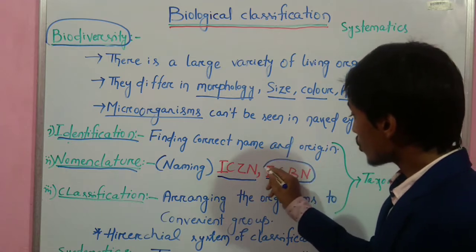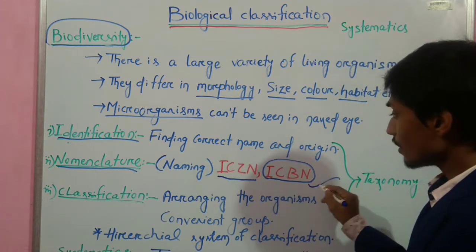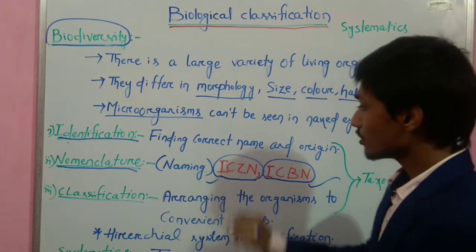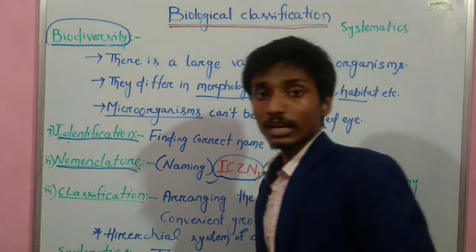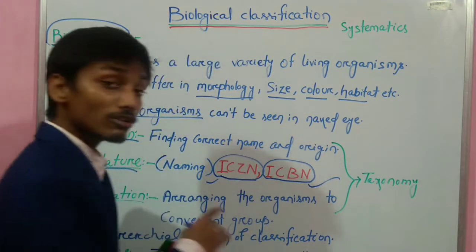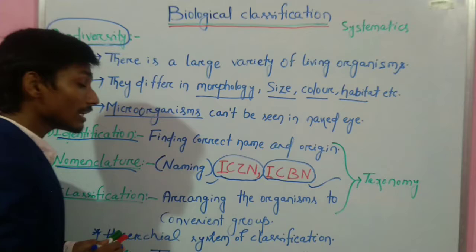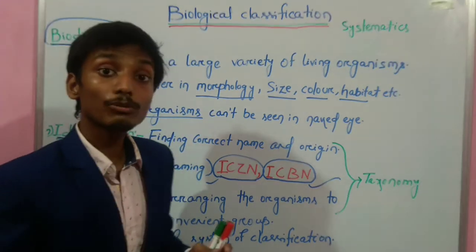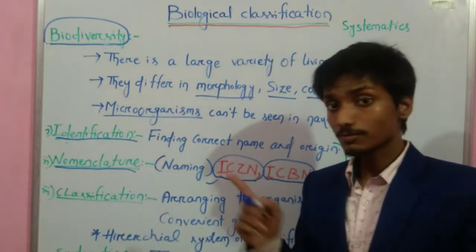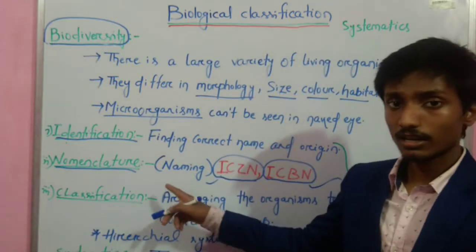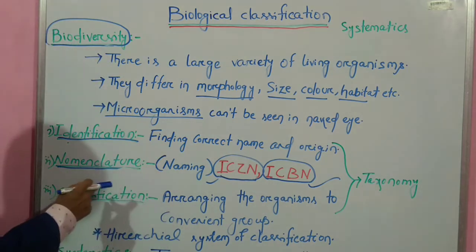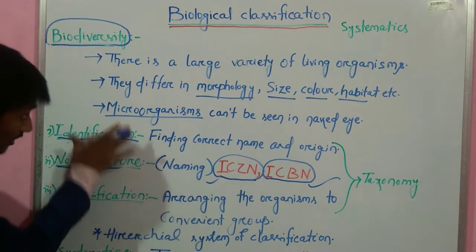For nomenclature of plants, we follow the botanical code, and for animals, we follow the zoological code. Nomenclature in biology was given by Carolus Linnaeus. It is known as binomial nomenclature, as it includes both the name of the genus and the species. We will discuss it in detail after we see all these slides.